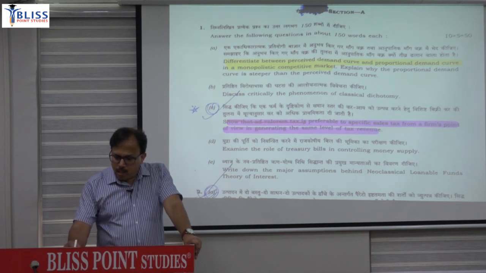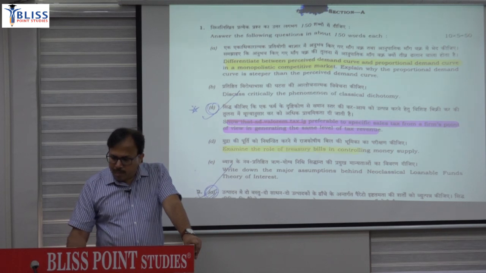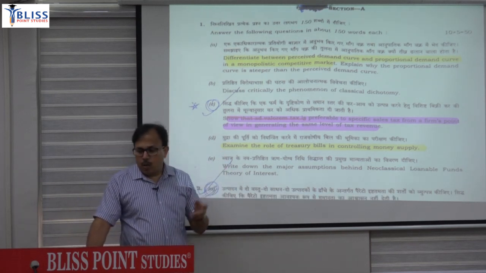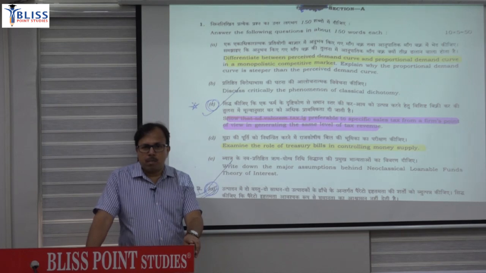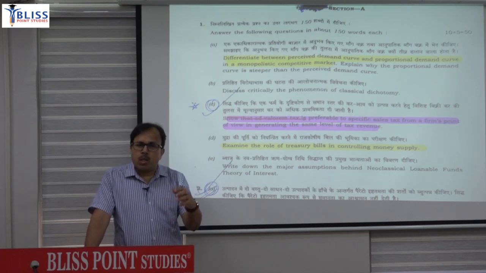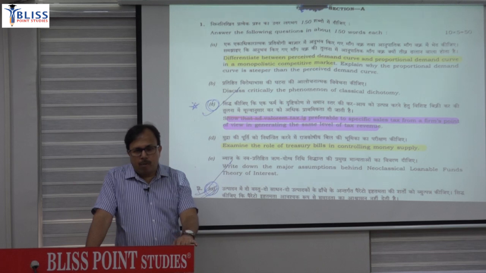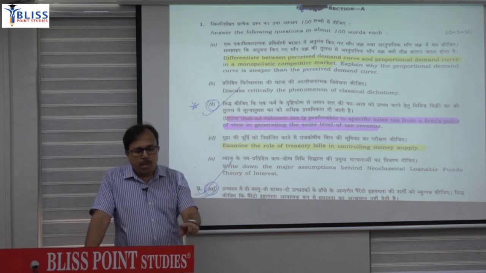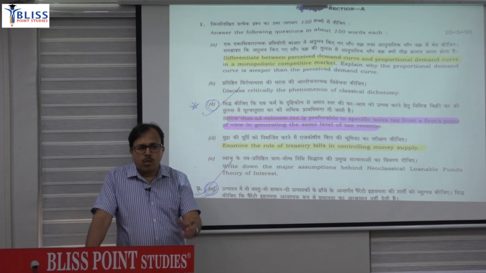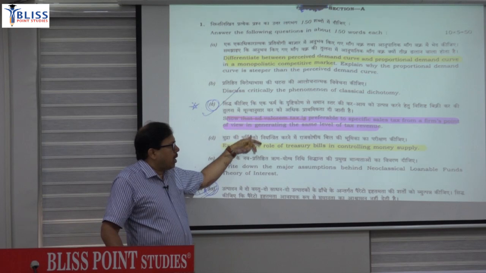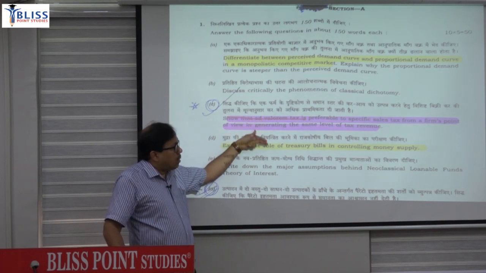Then it was: examine the role of treasury bill in controlling money supply. So the concept of treasury bill and how it helps in controlling the money supply. That means how the treasury bill is being used to finance the government budget deficit. And by financing that budget deficit, the central bank creates high powered money, and by creating that high powered money, it affects the money supply. So how the treasury bill is impacting the money supply.